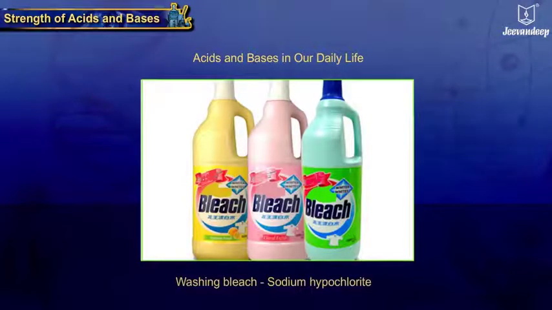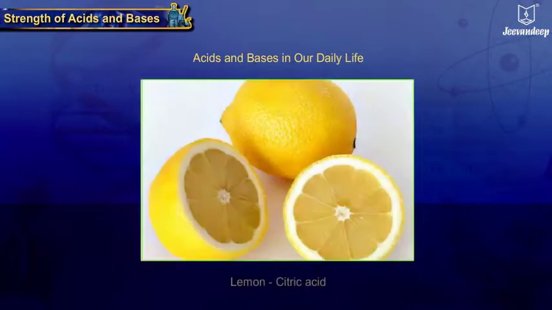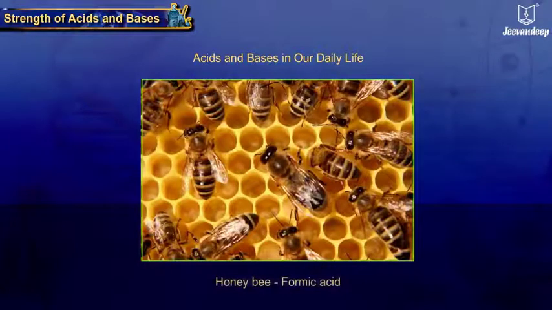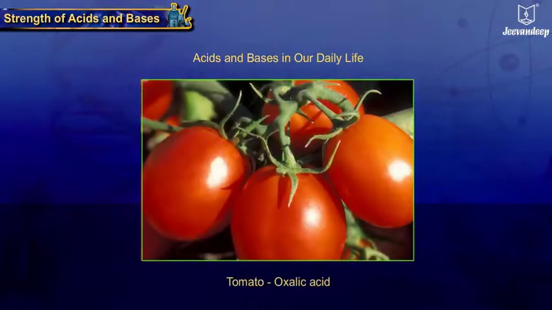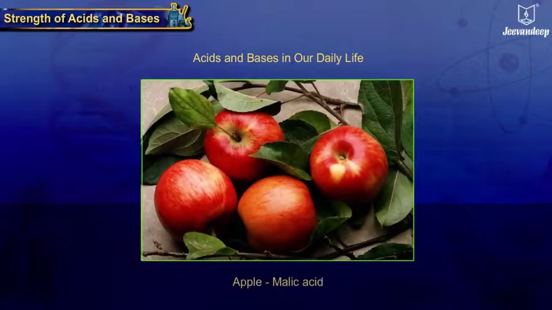Washing bleach has sodium hypochlorite. Red ants have formic acid. Lemon has citric acid. Honeybee has formic acid. Tomato has oxalic acid. Soap has triglycerides. Apple has malic acid.